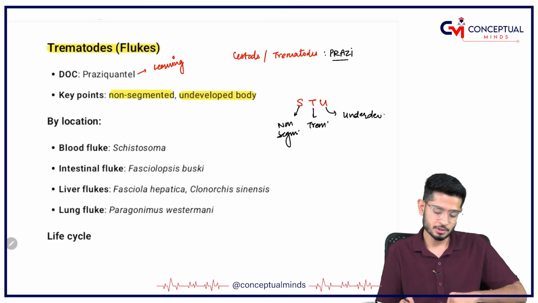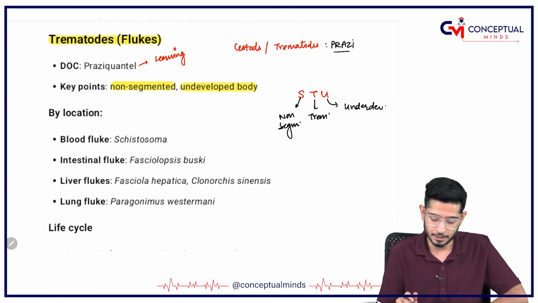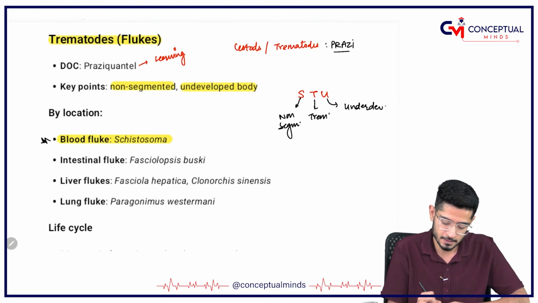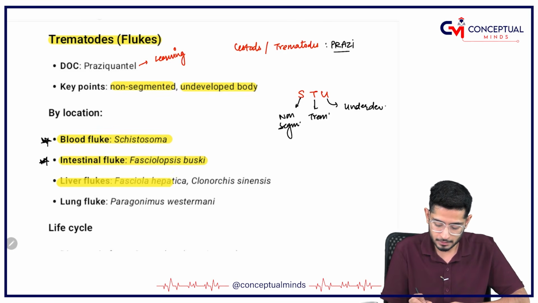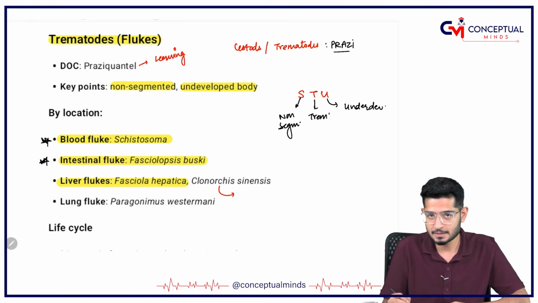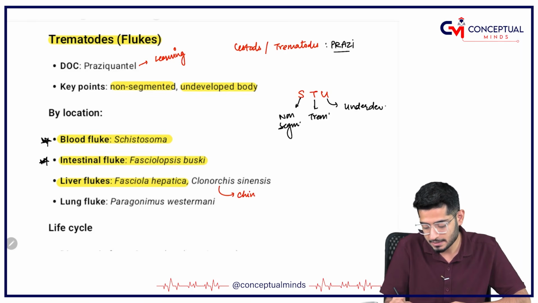So by location, the trematodes have been divided into blood fluke called schistosoma, which we will discuss because this is important for GIT. Then intestinal fluke, that is Fasciolopsis buski, and then liver fluke, that is Fasciola hepatica. Whereas one more is there called Clonorchis sinensis, the Chinese liver fluke.